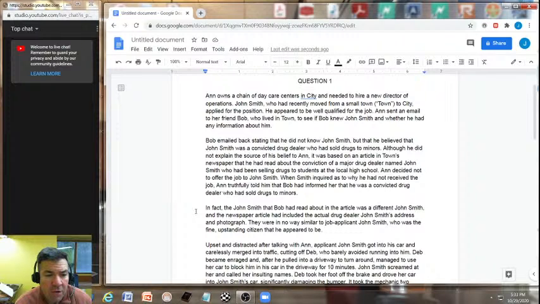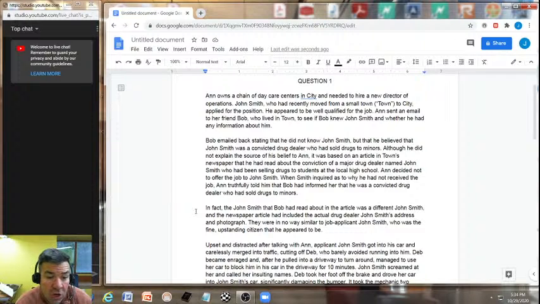Ann decided not to offer the job to John Smith. When Smith inquired as to why he had not received the job, Ann truthfully told him that Bob had informed her that he was a convicted drug dealer who had sold drugs to minors.